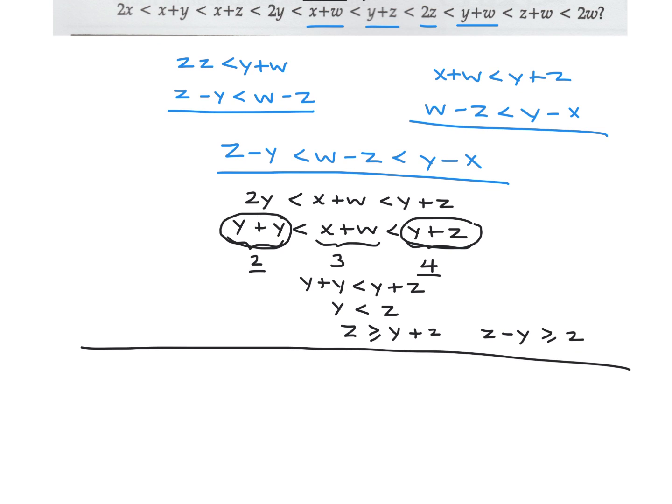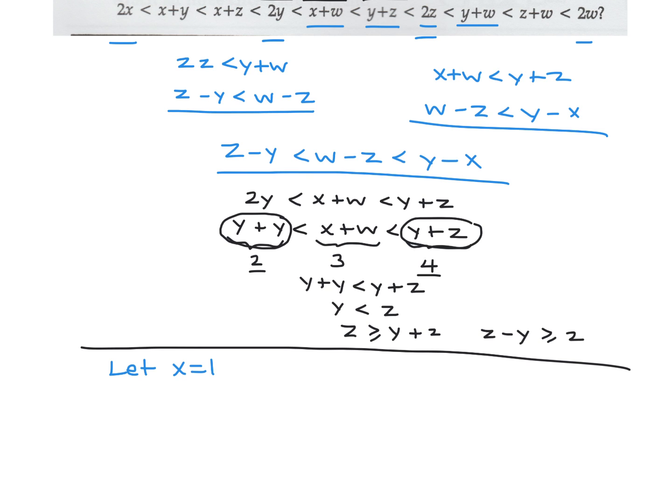Okay, so now that we have a whole bunch of hopefully helpful inequalities, let's substitute something in and see if we can get some actual numbers. Let's substitute x equals 1 because we want the smallest, right? And x is the smallest because you have 2x, 2y, 2z, and 2w.